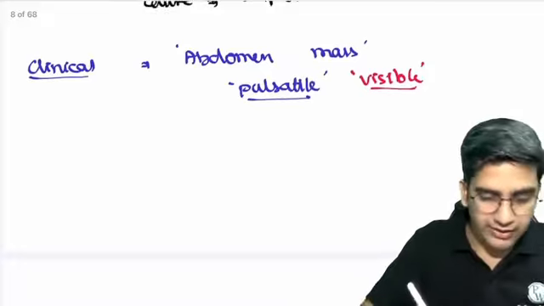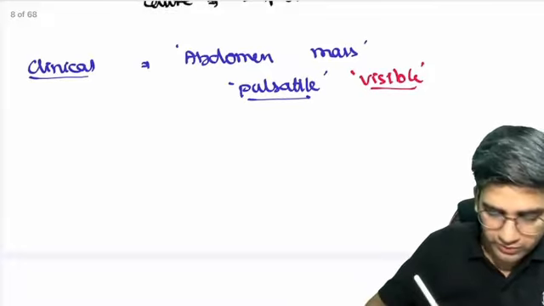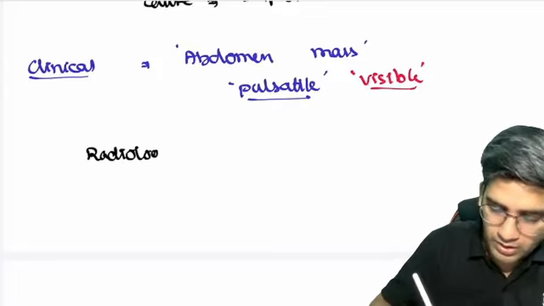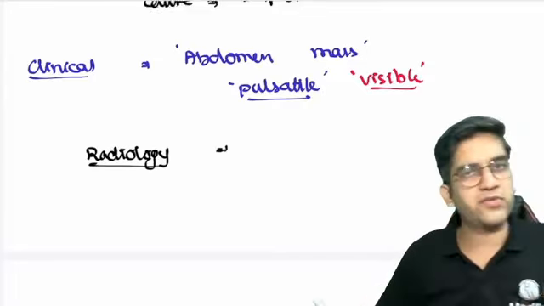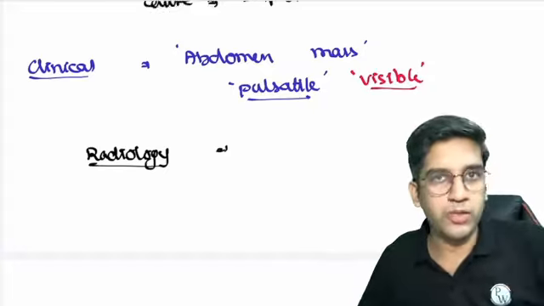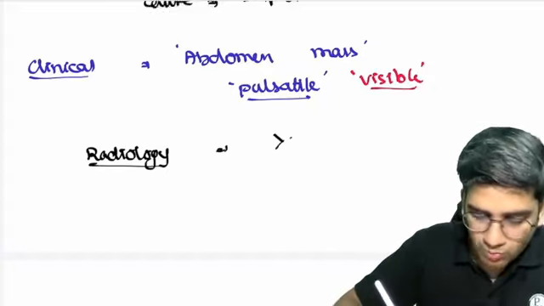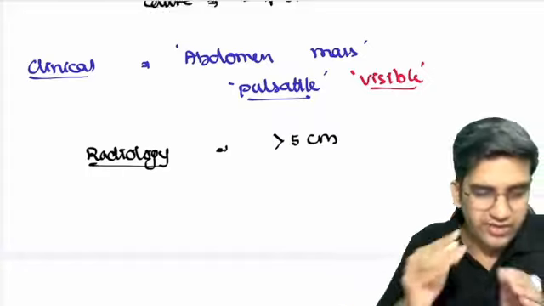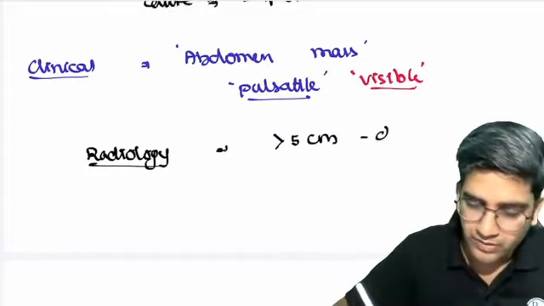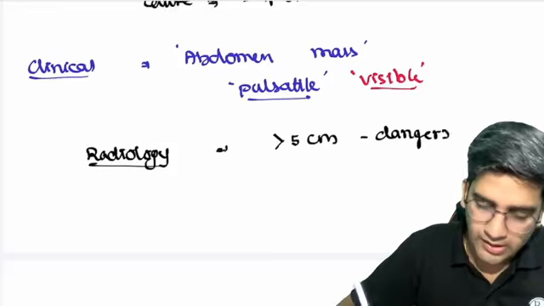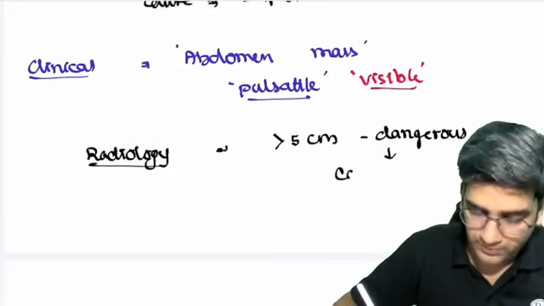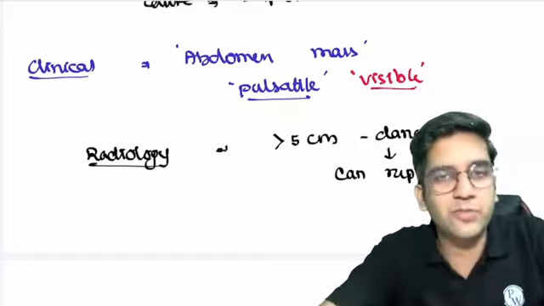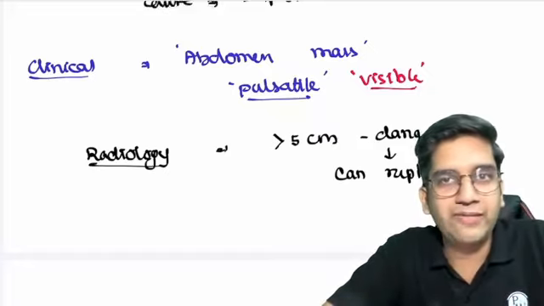So when you have an abdominal aortic aneurysm, whatever may be the cause, look for an investigation. You need to do a radiological investigation. In radiological investigation, whether it is a CT scan or a Doppler, whatever it is, if the size is more than 5 centimeters, it's dangerous. If the aneurysmal sac is more than 5 centimeters, it's dangerous and there's a possibility of rupture. There are a few surgery textbooks which say 5.5 centimeters. I will leave that to the surgeons.